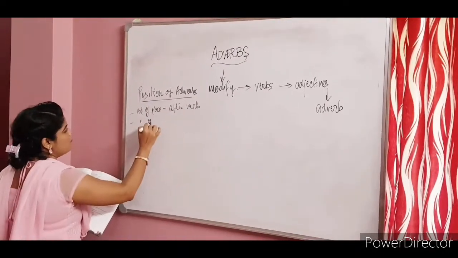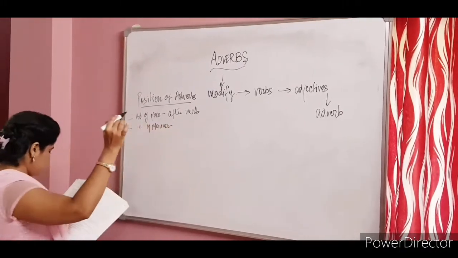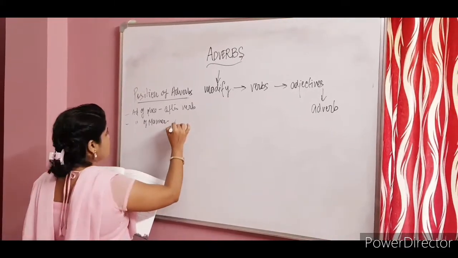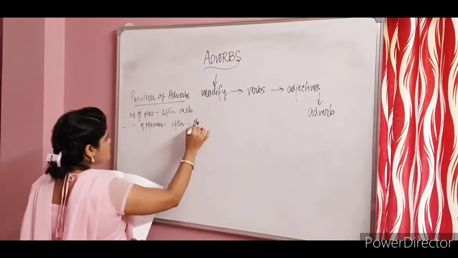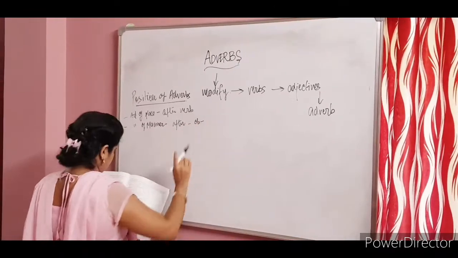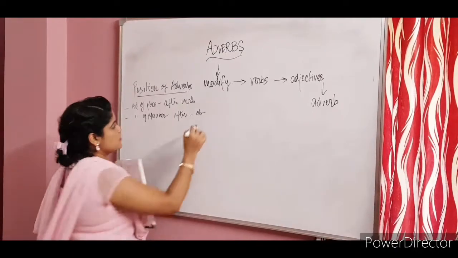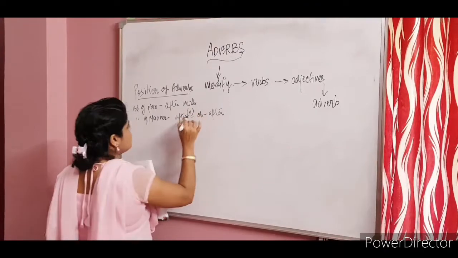Adverb of manner, it is placed after the verb, or if the object is mentioned, then after that. All right, for example, he charged angrily, after the verb over here.